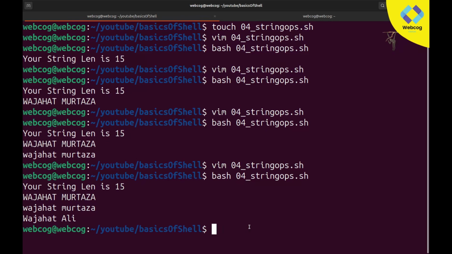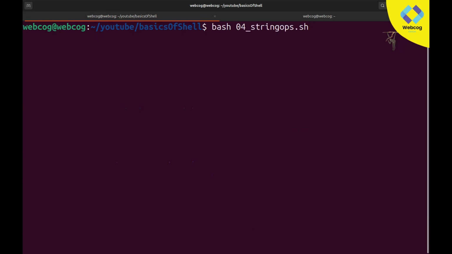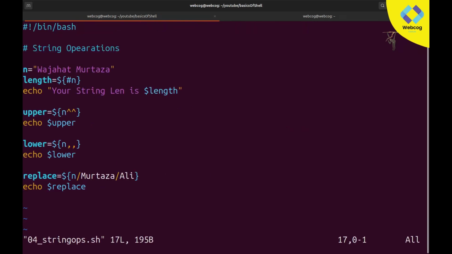And one last thing you can apply here is slicing. You can slice your string as well. You can see it is Wajahat Murtaza, but if you want to print specific values, like you just want to print HAT from the string only, you can add slicing here. I'll create a variable by the name of slice equal to dollar sign, same syntax, variable name. After this you need to add this colon sign, and here you need to type the starting index number of your value. I just want to print HAT.